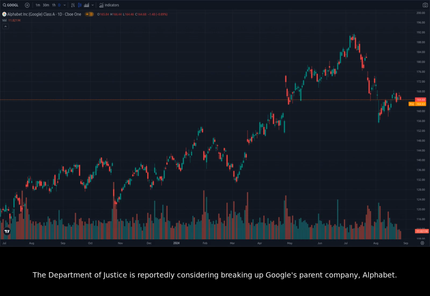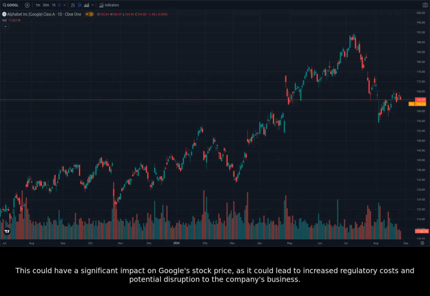However, Google is also facing potential antitrust scrutiny following its recent antitrust victory versus the internet giant. The Department of Justice is reportedly considering breaking up Google's parent company, Alphabet. This could have a significant impact on Google's stock price, as it could lead to increased regulatory costs and potential disruption to the company's business.